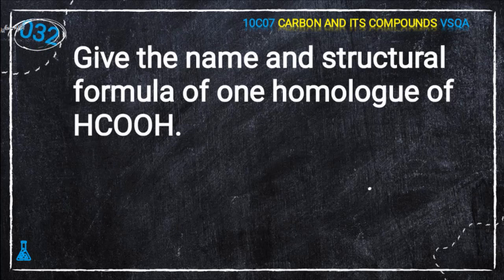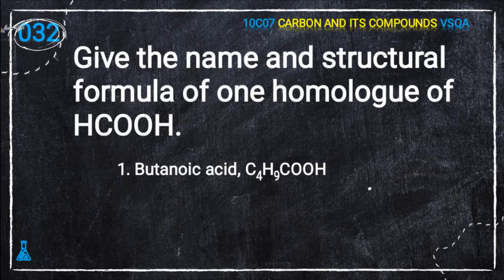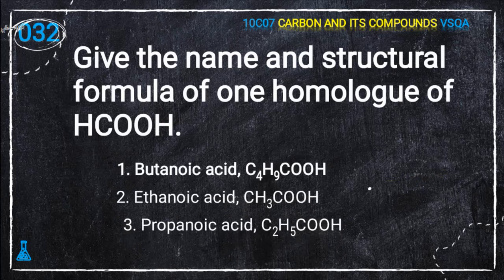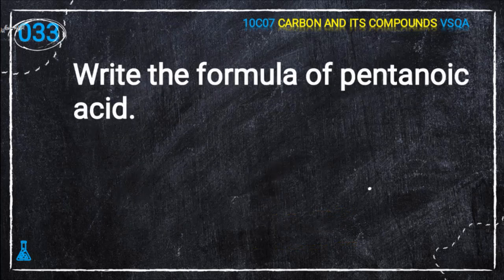32nd question. Give the name and the structural formula of one homologue of HCOOH. Butanoic acid, C4H9COOH; ethanoic acid, CH3COOH; propanoic acid, C2H5COOH. Students, all the options of this question are correct: butanoic acid, ethanoic acid, propanoic acid, C4H9COOH, CH3COOH, C2H5COOH.